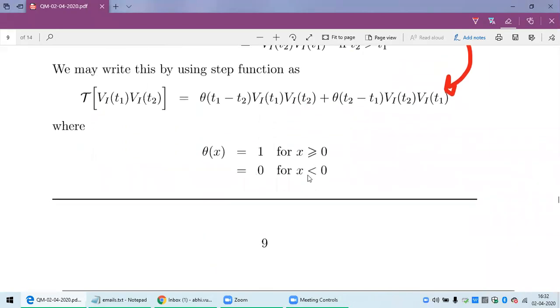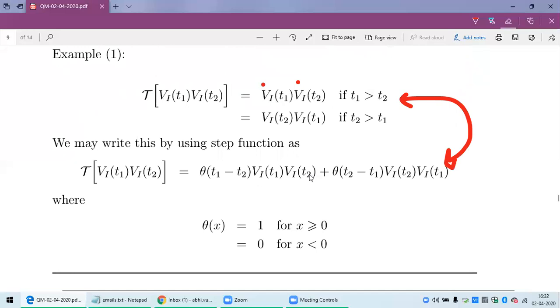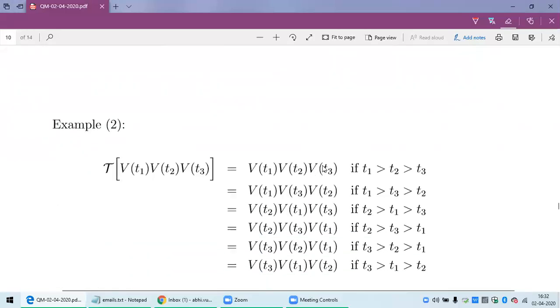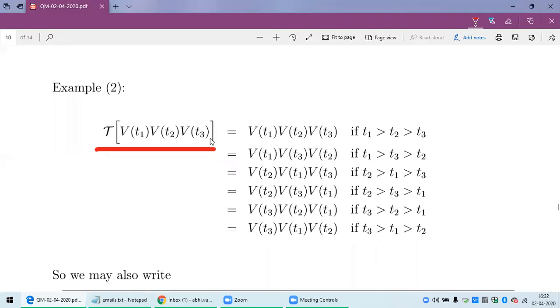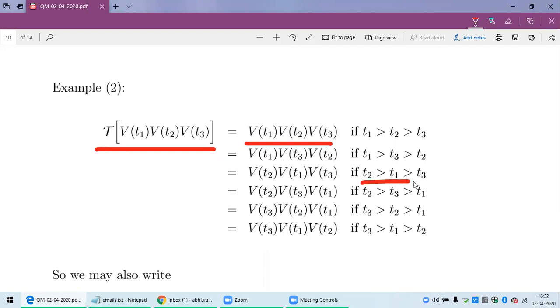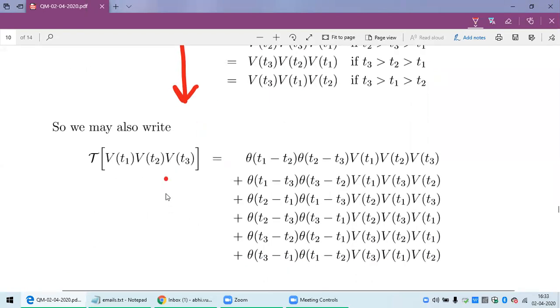I will send you the PDF file. You just look at it, stare at it, and you will understand it. Now suppose there are three operators in the product. By definition, time ordering means they are time ordered. If T1, T2, T3 are in this order, the product should be taken in this order. If T2, T1, T3, they are in that order, the product should be taken in that order. So there are 6 possibilities of ordering, and therefore this can be written also in this way.